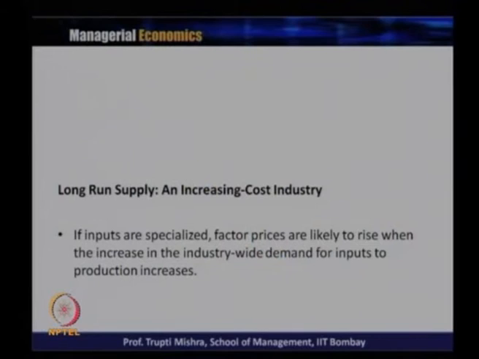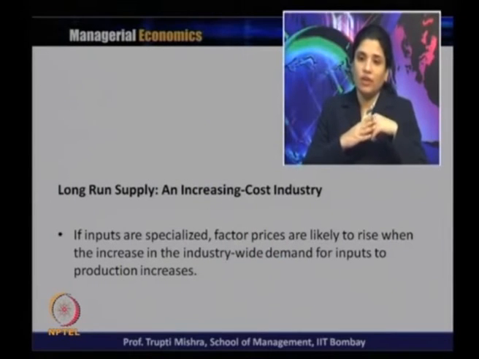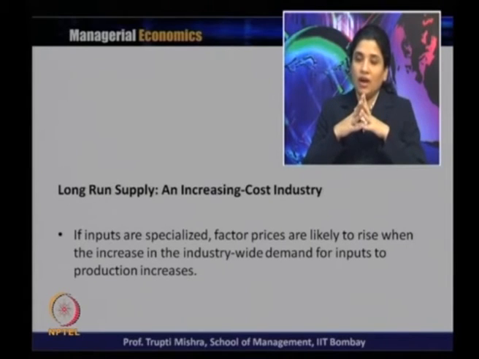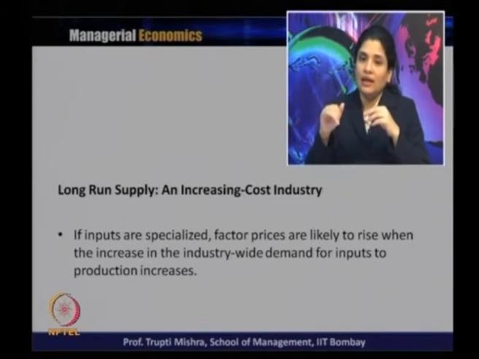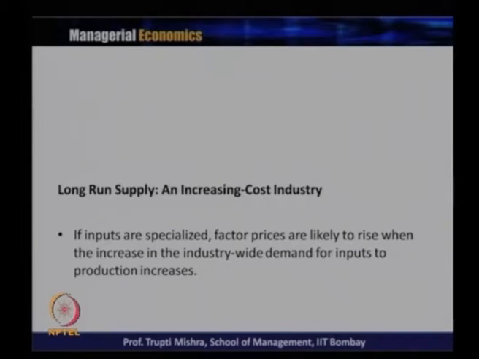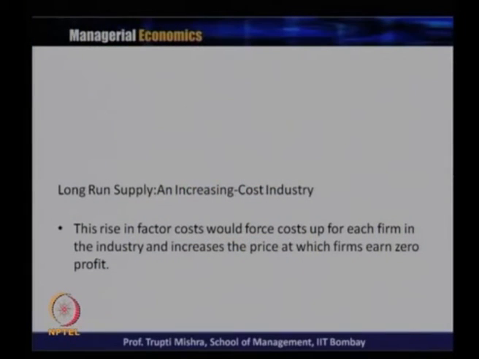If the inputs are specialized, factor prices are likely to rise when the industry-wide demand for inputs increases. New firms enter the market, existing firms expand production capacity, and that leads to an increase in industry-wide demand for inputs. And if the inputs are specialized, the factor prices are likely to increase. The rise in factor cost would raise the cost for each firm in the industry and increase the price at which firms earn zero profit.